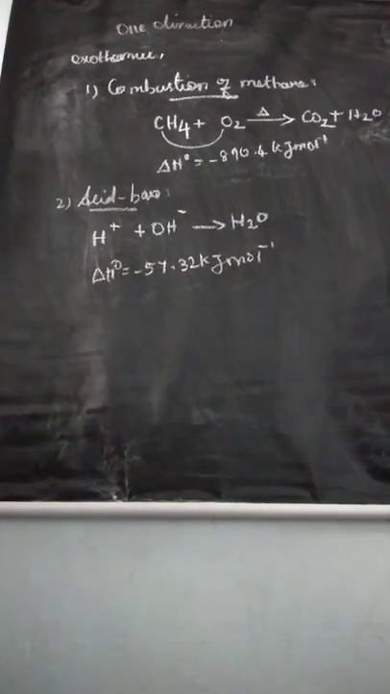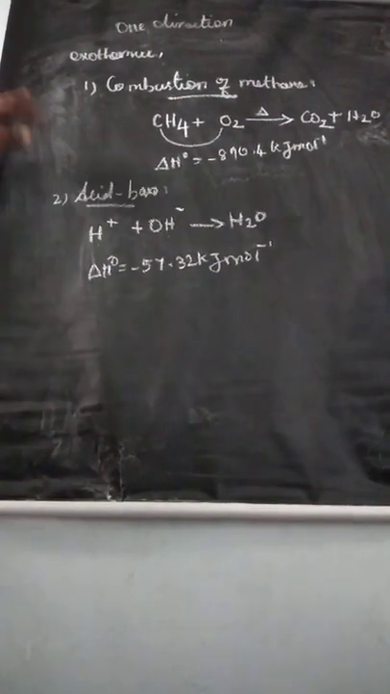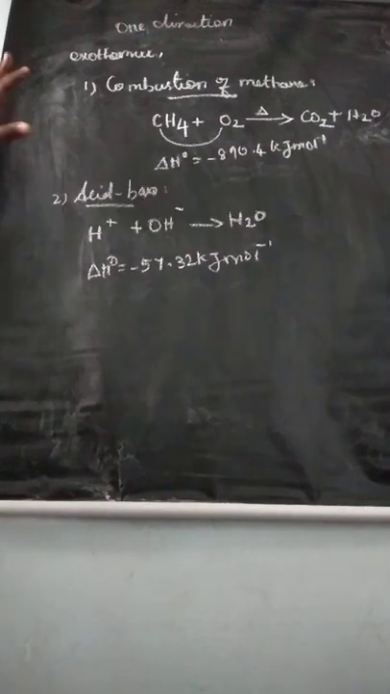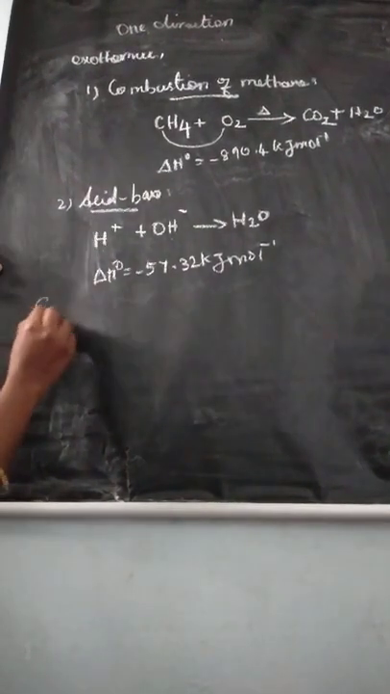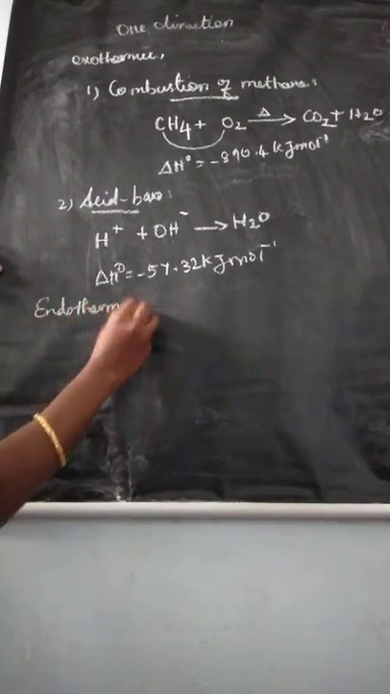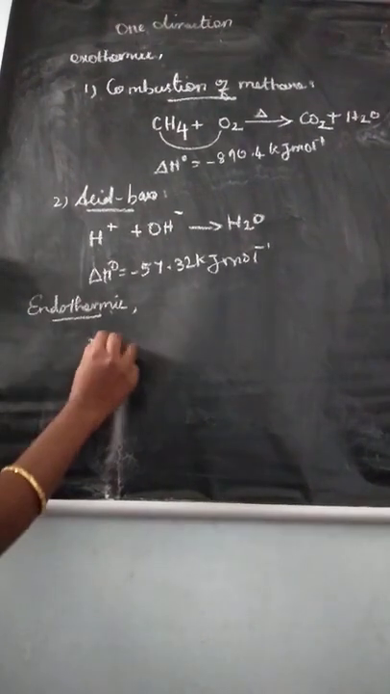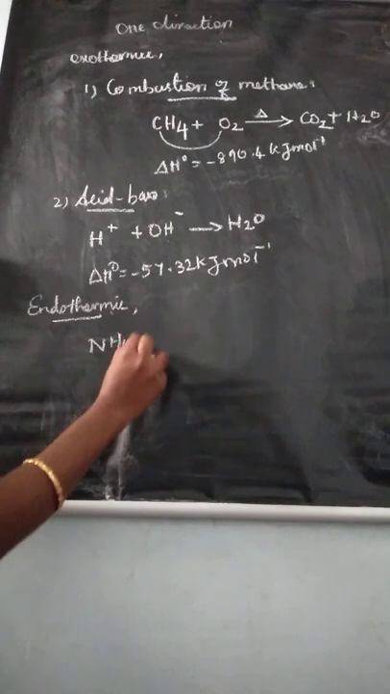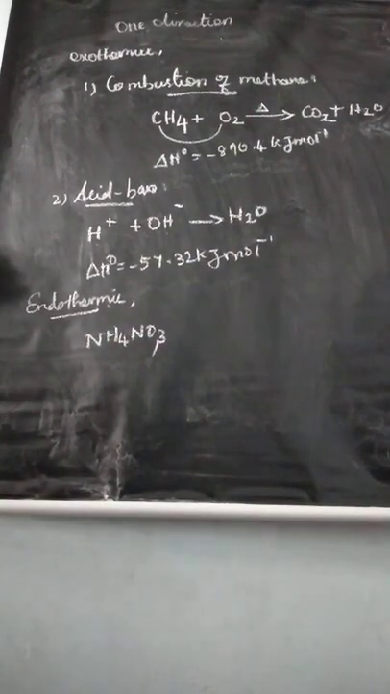We are telling some exothermic reactions are spontaneous. Understand? Same way, some endothermic reactions are also spontaneous. Endothermic reactions we also call spontaneous. One simple example, you take the example ammonium nitrate.